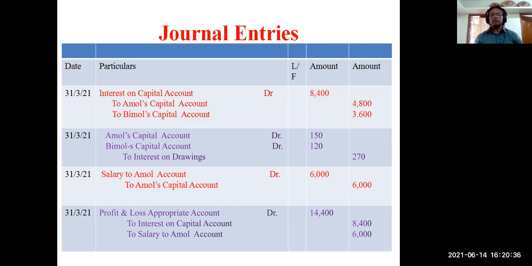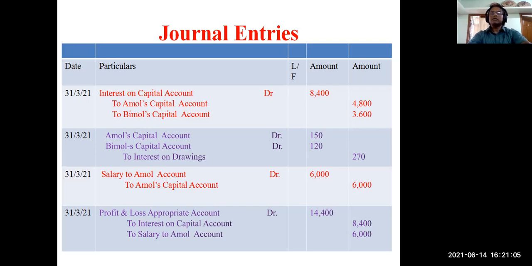Interest on drawings is a gain for the firm, but expense for the partner concerned. So partners' capital accounts are debited here. See, in the earlier video I showed partners' current accounts were debited because at that time capitals were fixed, but here capitals are fluctuating. So Amol's capital account debit, Bimol's capital account debit to interest on drawings account. So capitals are reduced here. So this is done. And then salary.